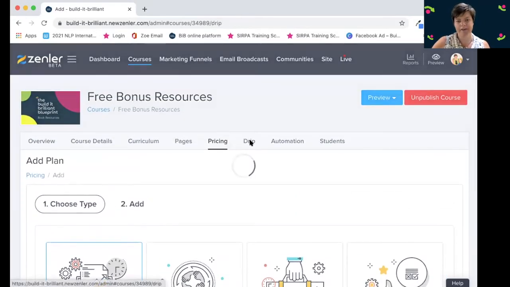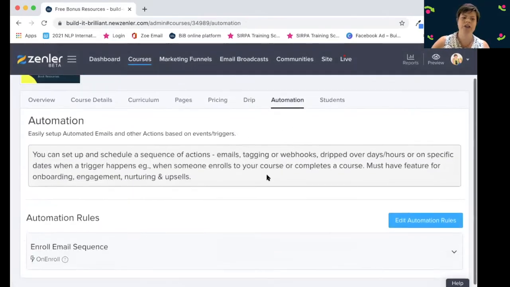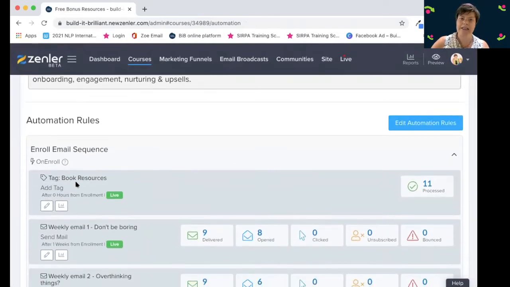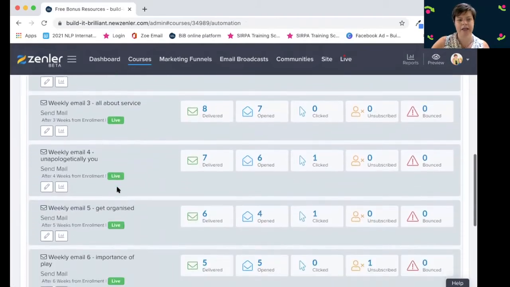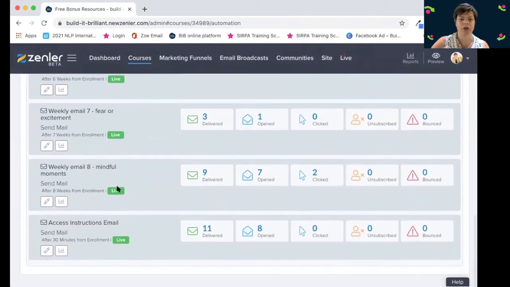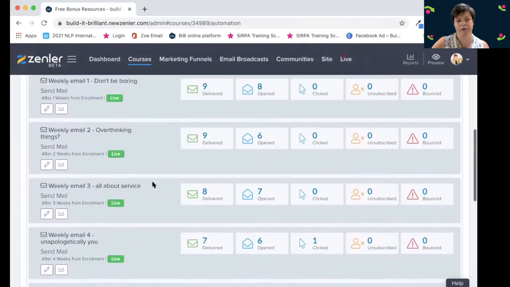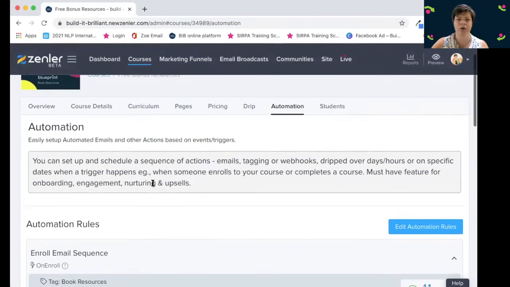We can drip feed content. So if you want to schedule, to time release that particular content, then you can do that. Automations is the emails that are going to go out as a result of signing up to this particular course. So you can add tags so that then you know who's who and what they're doing. And we have emails here that I have set up, so there's an access email, and then from this they've got 8 emails that follow up after this. So you can set all those up in there.